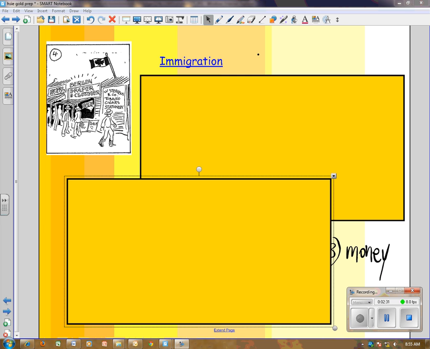Now, another aspect we're looking at with the goldfields is immigration, and of course we had increased immigration, and the question is, and I hope you know why we had increased immigration, because the goldfields, obviously, lots of people came over from other countries. What good things occurred as a result of this immigration? Have a bit of a think about it. I'm about to remind you.